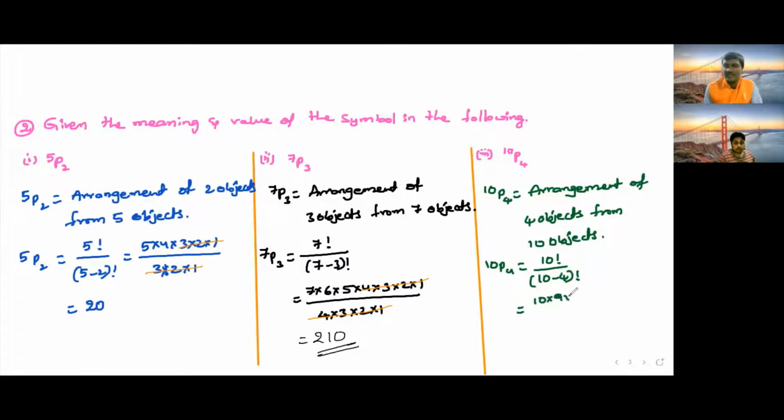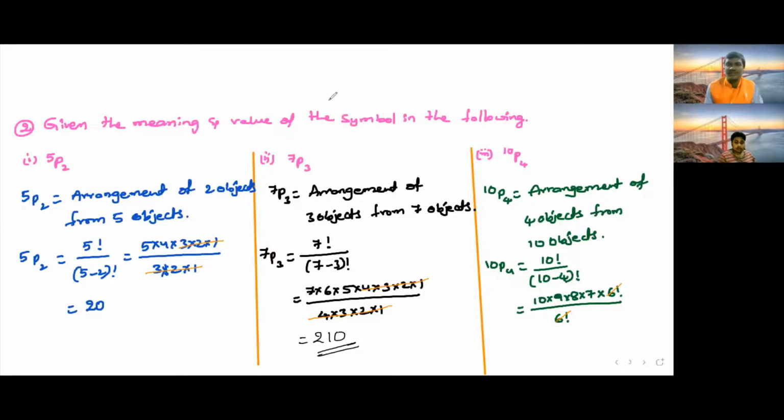Otherwise, as I already told you, a short form is 6 factorial. Here 10 minus 4 is 6 factorial, so we can cancel this 6 factorial with the 6 factorial in the numerator.